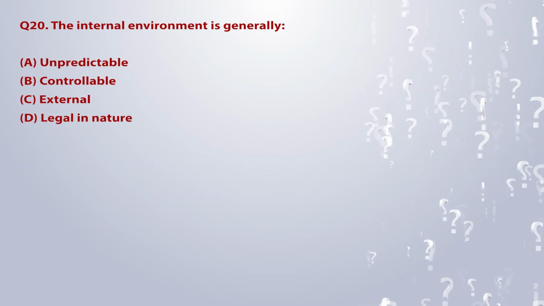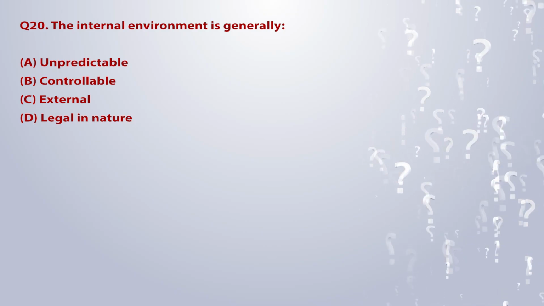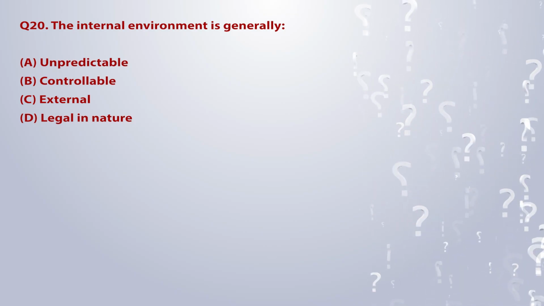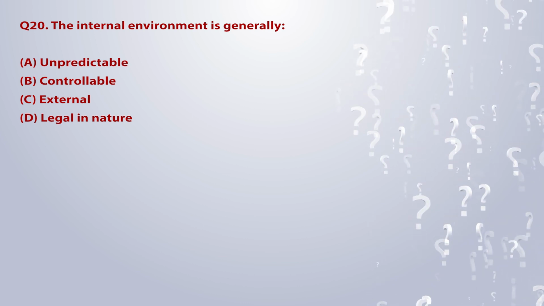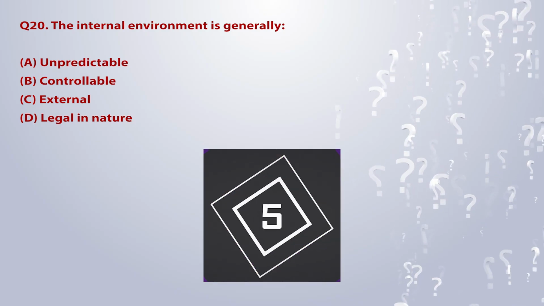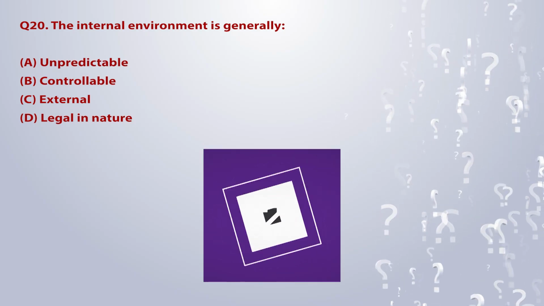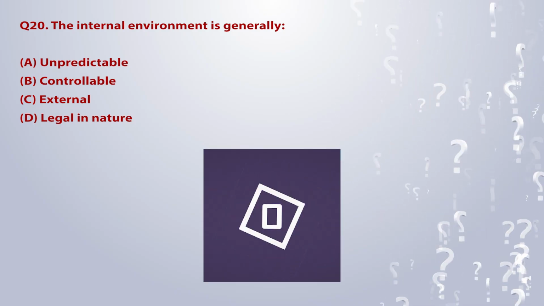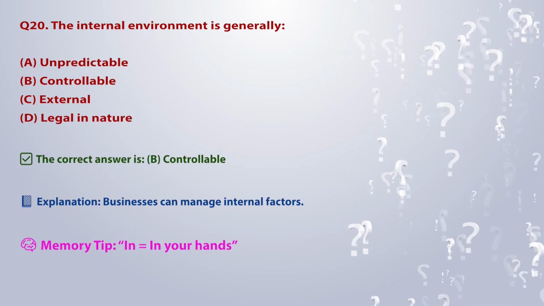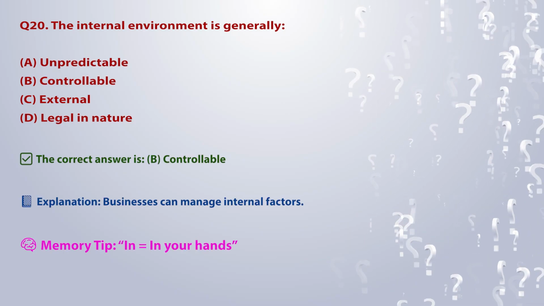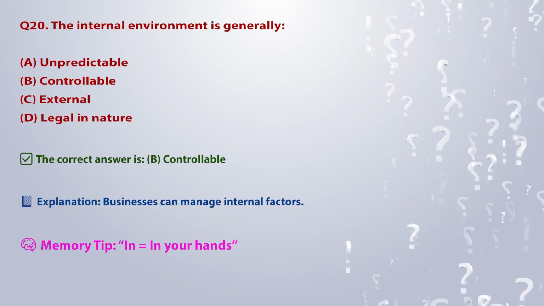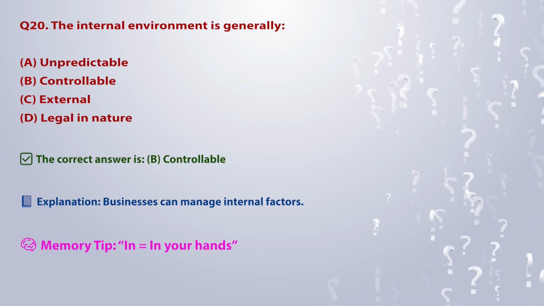Q20. The internal environment is generally: A. Unpredictable. B. Controllable. C. External. D. Legal in nature. The correct answer is B. Controllable. Explanation: businesses can manage internal factors. Memory tip: in is equal to in your hands.